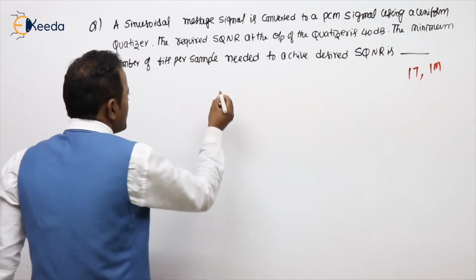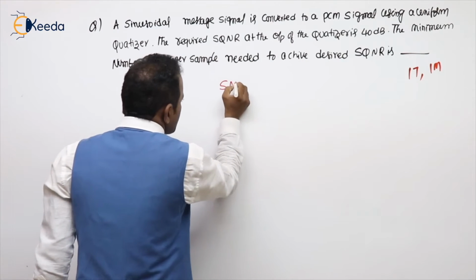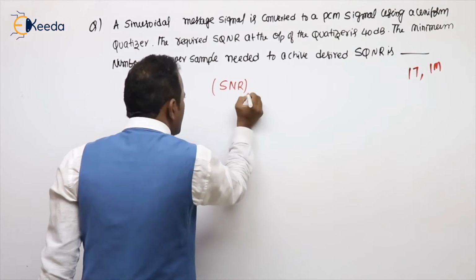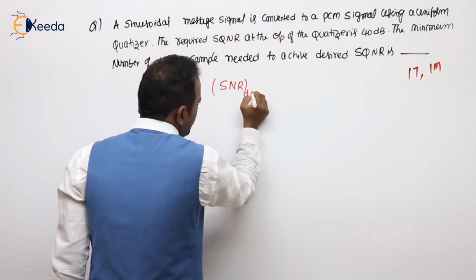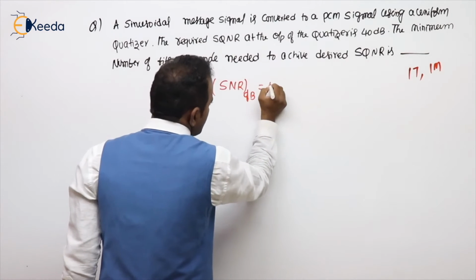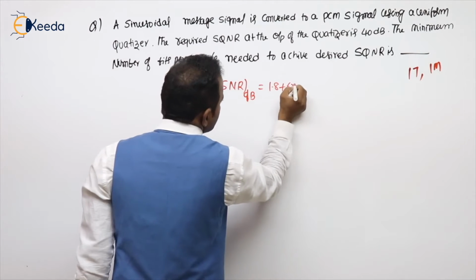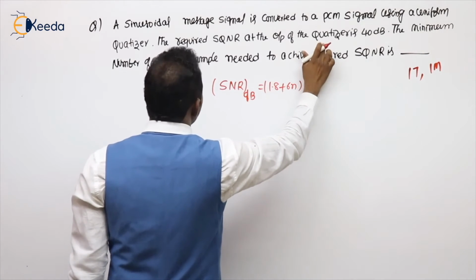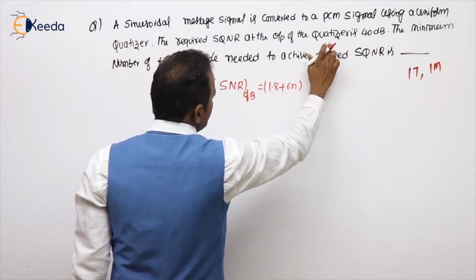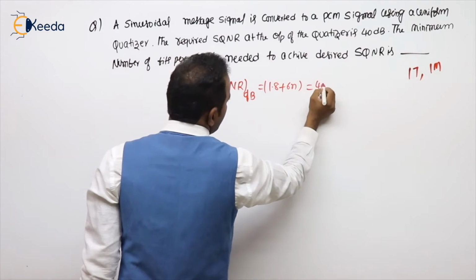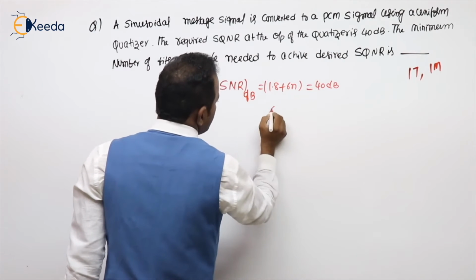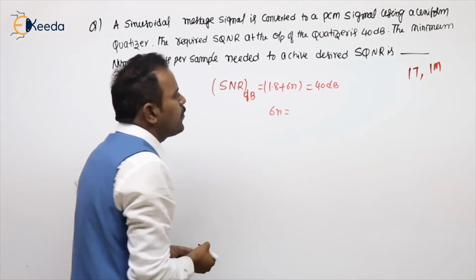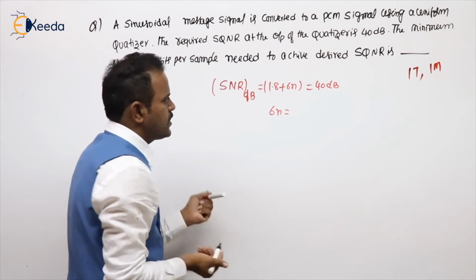For a sinusoidal signal, the signal to quantization noise ratio in decibels is 1.8 plus 6n. The desired value required at the output of the quantizer is 40 dB. Then 6n equals 40 minus 1.8.